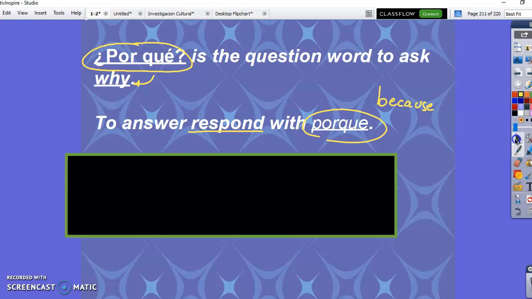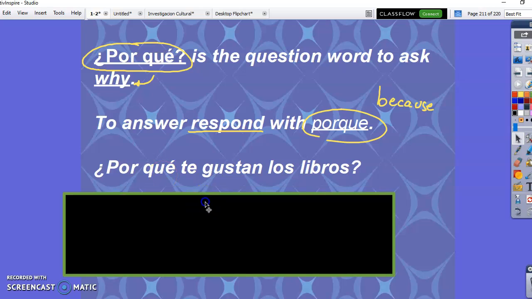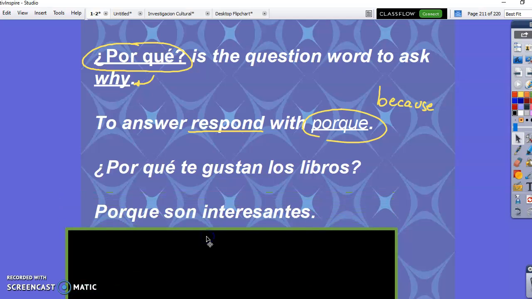Let me show you a quick example of what this looks like. So if I say, ¿por qué te gustan los libros? Think for a second. What is that saying? Don't say it out loud. People think you're crazy. I want to know, why do you like books? Ew, gross. And you come back and you defend your answer and you say, porque son interesantes. Me gustan los libros porque son interesantes. I like books because they are interesting. Okay, so today, really quick activity, I'm going to teach you how to do all of this correctly.